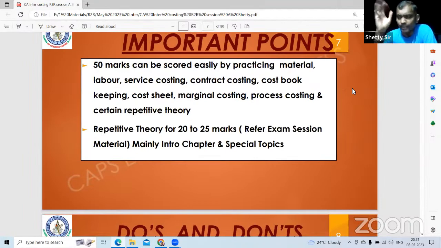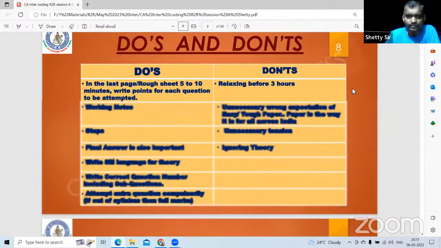So to get minimum 50 marks, easily practice material problems, labor problems, service costing, contract costing, cost bookkeeping, and cost sheet, marginal costing, process costing, and certain repeated theories. If you do that, minimum 50 marks will come right there. Then other things depending upon your expertise.